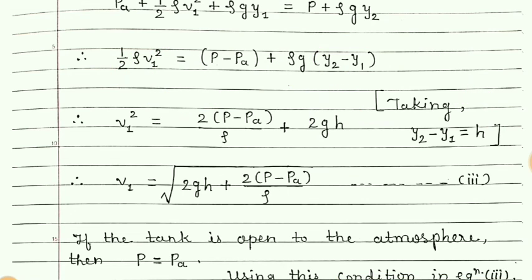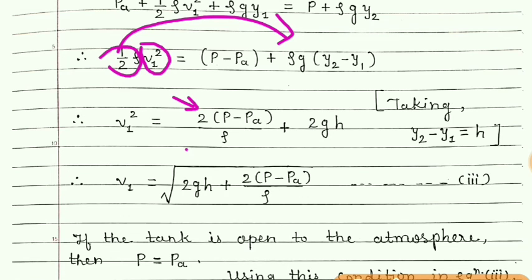In short, simply we have to make V1 square the subject, and this rho upon 2 is brought to the right hand side. In that case we will get 2(P minus PA) upon rho plus 2gh.